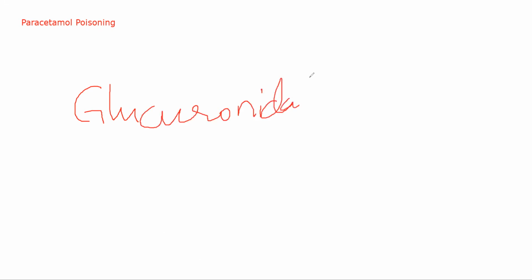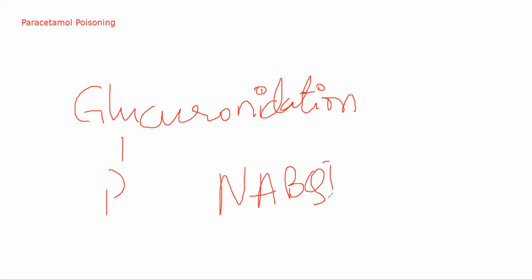Glucuronidation. ठीक है, this is the sort of conjugation reaction. Glucuronidation में क्या कर रहे हैं आप? You have one specific chemical compound called glucuronide, and that glucuronide will attach with paracetamol. ठीक है, and it will end up forming one particular metabolite called N-acetyl benzoquinone imine, NABQI.